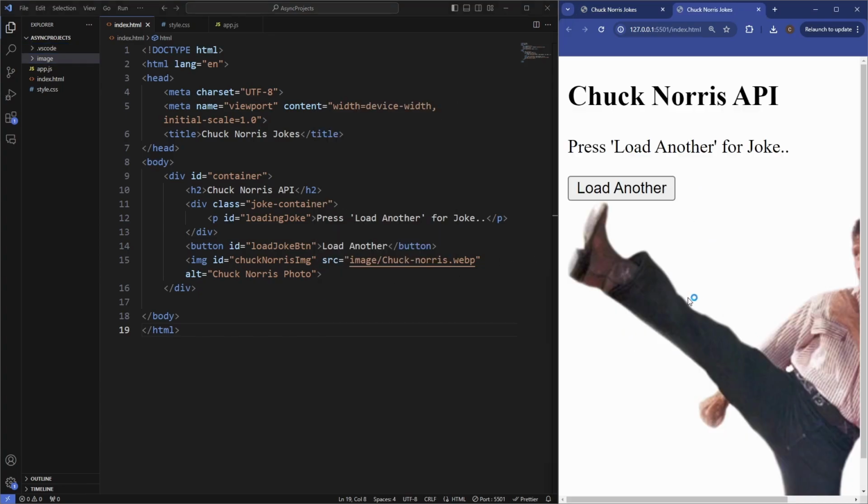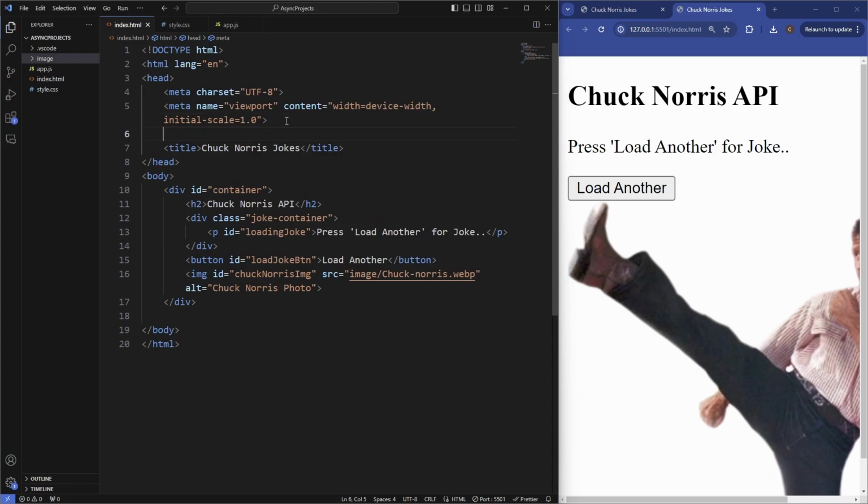So we have a page here. Obviously it's got no styling at the moment. We'll do that next. So first we need to link the style sheet, style.css, and then while we're here, we'll also link the script file. So now we're ready to style our app here, and then we'll work with fetch and async await so we can retrieve Chuck Norris jokes.